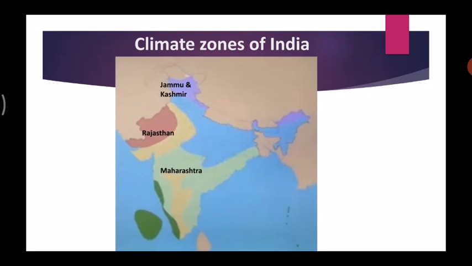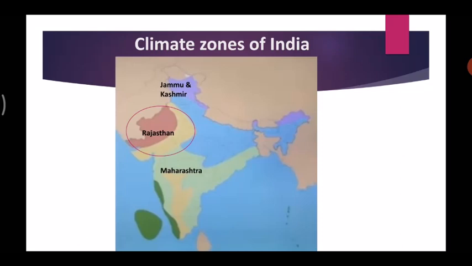Let's move forward. For example, this zone has the Rajasthan state. So this area's climatic zone is very hot and dry. Now, as you know, this place, that is Rajasthan, is very hot. So this area is very hot and dry.